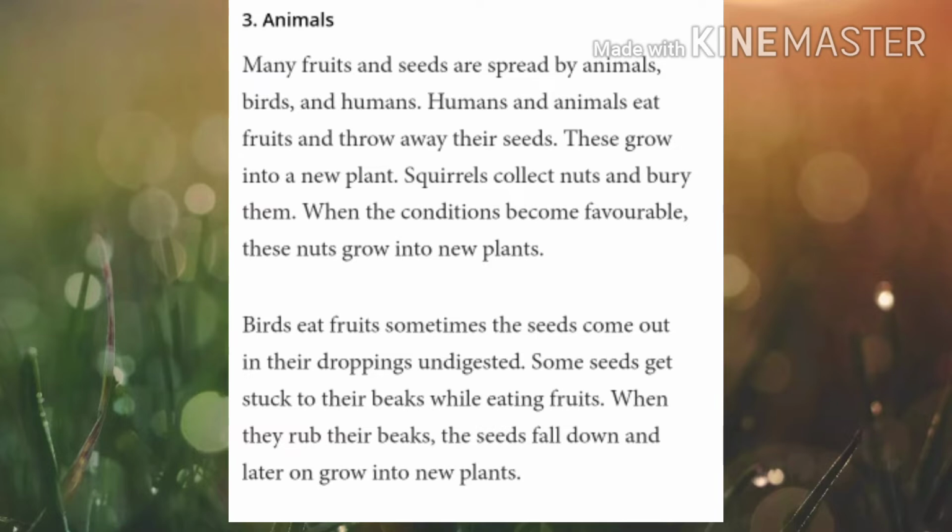Birds eat fruits. Sometimes the seeds come out in their droppings undigested. Some seeds get stuck to their beaks while eating fruits. When they rub their beaks, the seeds fall down and later on grow into new plants.